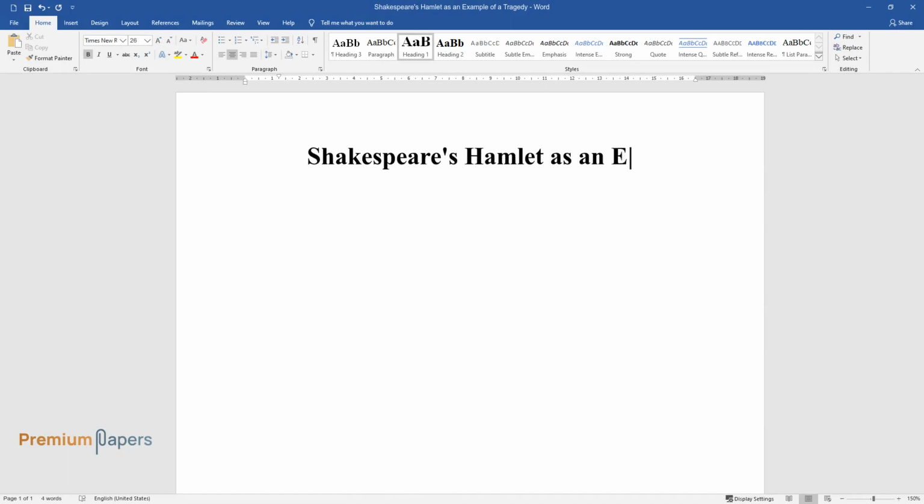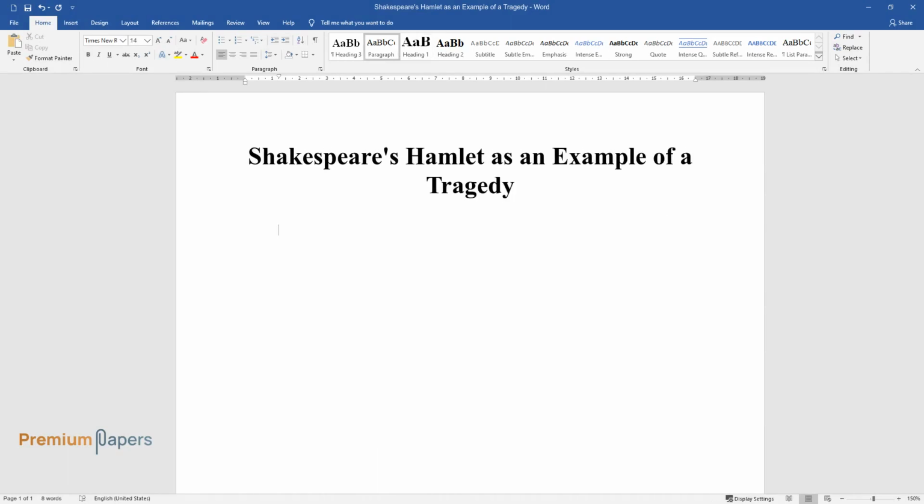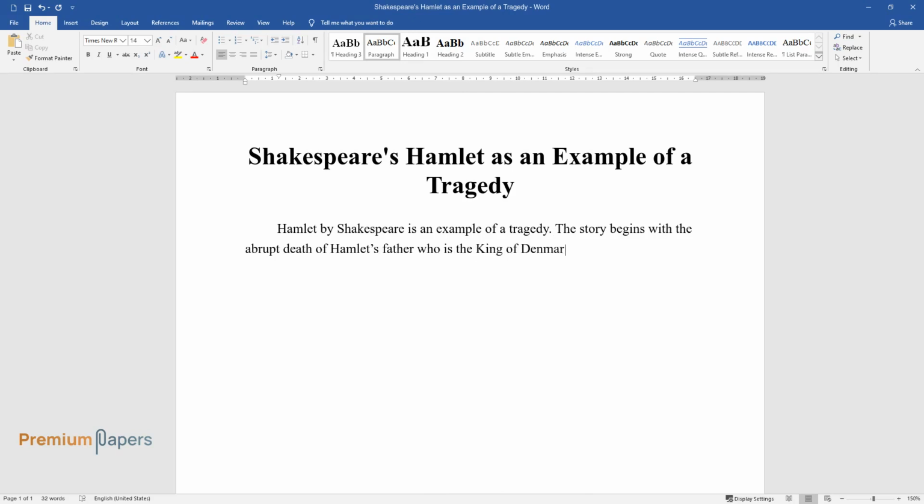Shakespeare's Hamlet as an example of a tragedy. Hamlet by Shakespeare is an example of a tragedy. The story begins with the abrupt death of Hamlet's father, who was the king of Denmark. Immediately after the burial, Claudius, who is Hamlet's uncle, marries Hamlet's mother Gertrude, and takes the throne as the king